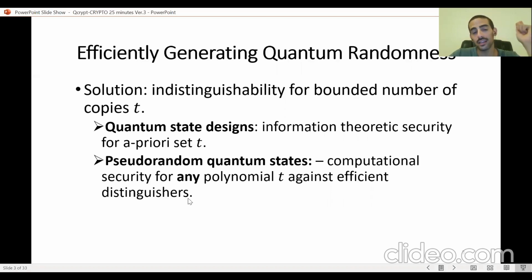Another kind of strategy, more recent, is called pseudorandom quantum states. This is again an efficiently samplable distribution such that this time for any polynomial number of copies T, T copies of the output state and T copies of a truly random quantum state are going to be computationally indistinguishable. This time, the indistinguishability is going to hold only against polynomial time quantum distinguishers.